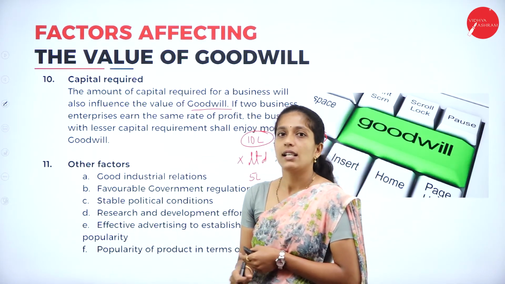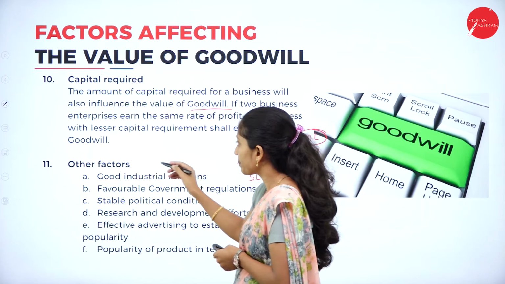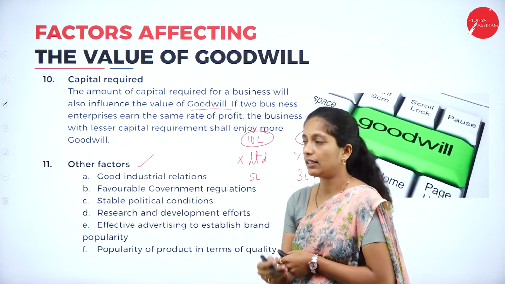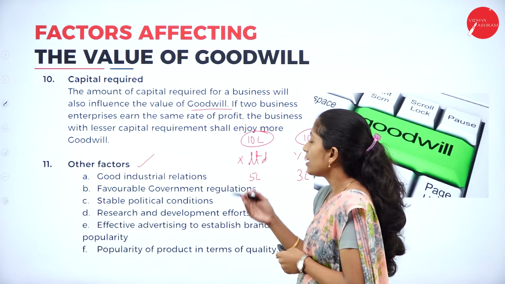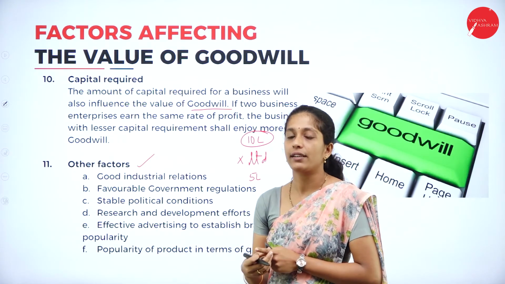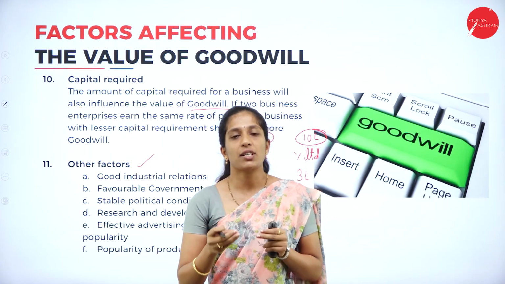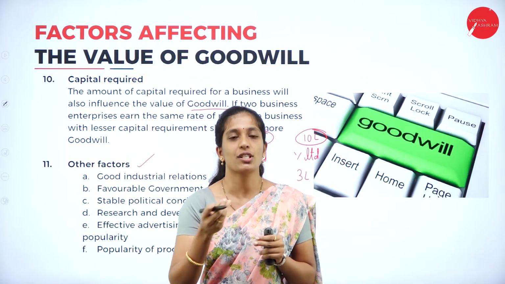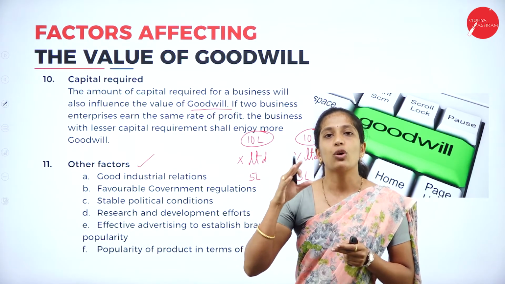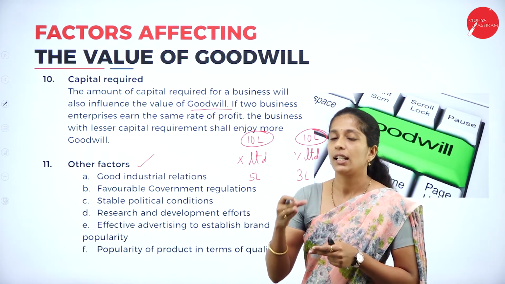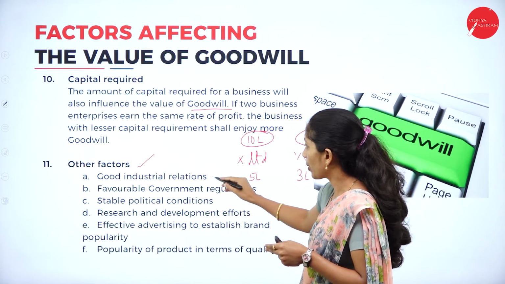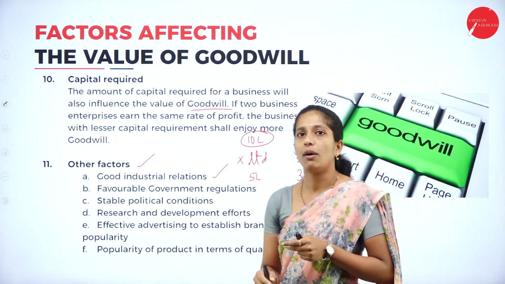And the next one is other factors. So, the 11th point is other factors. On that, the first one is good industrial relations. If the organization is having good industrial relations with the industries, they will have a good image about the organization, then the goodwill of the firm will be more. And the next one is favorable government regulations.